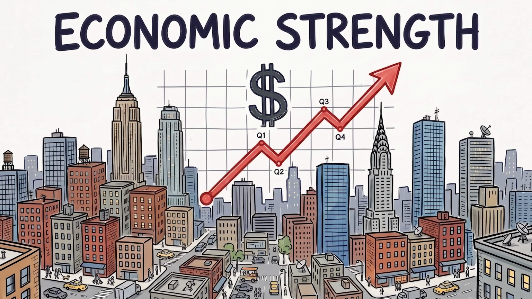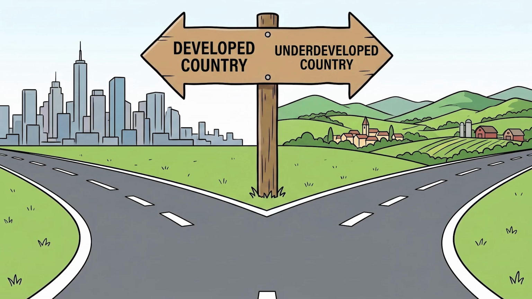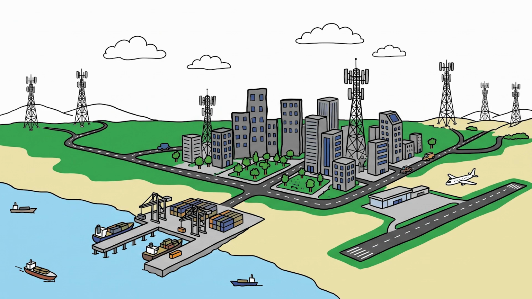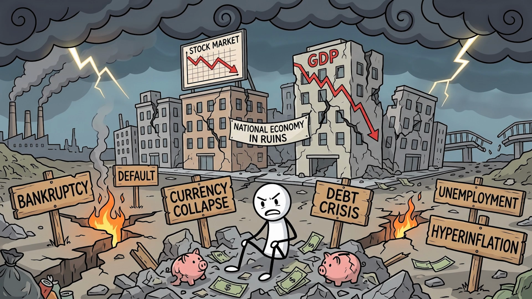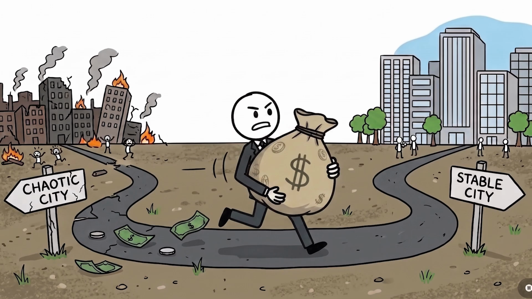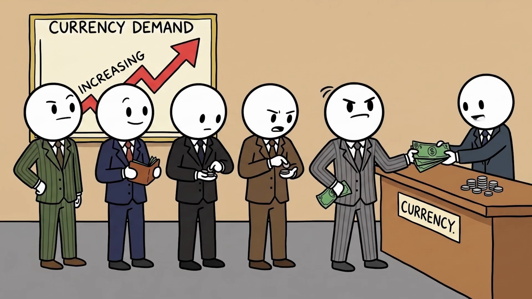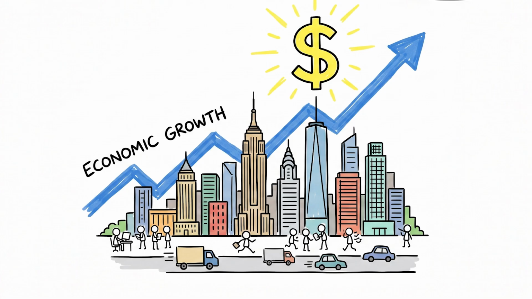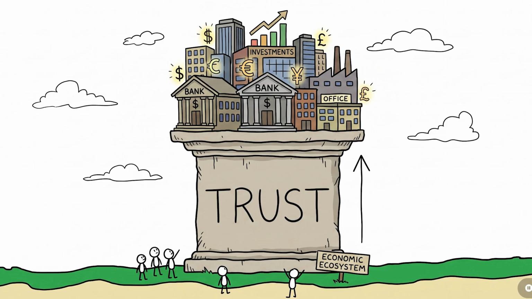Reason number 2, economic strength. Let's say you're an investor with $1 million. Would you rather invest in a country with a stable government, growing businesses, modern infrastructure, and a strong economy, or one experiencing economic chaos? Most investors choose stability. To invest in a country, they usually need that country's currency. As more investors buy it, demand rises, and that often makes the currency stronger. This is why countries with healthy economies tend to have stronger currencies. People trust them, and trust is incredibly important in finance.